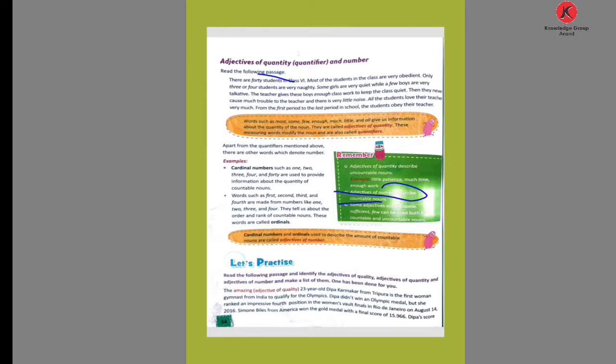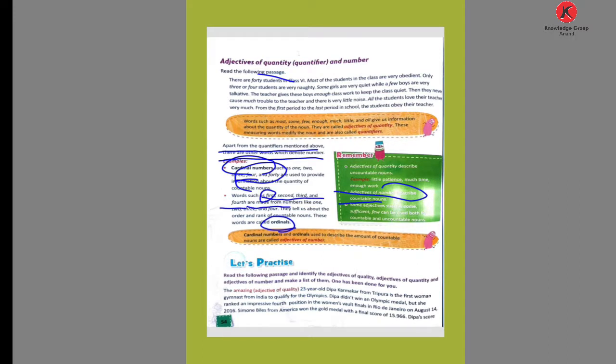Apart from the quantifiers mentioned above, there are other words which denote numbers. First, cardinal numbers: 1, 2, 3, 4, 5, 6, 7, 8, 9, 10. These are called cardinal numbers. Second is ordinal numbers: first, second, third, fourth, fifth, sixth, seventh, eighth.